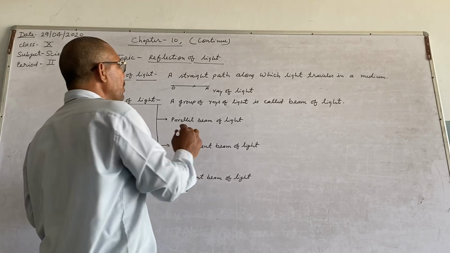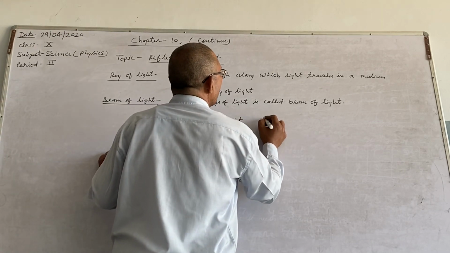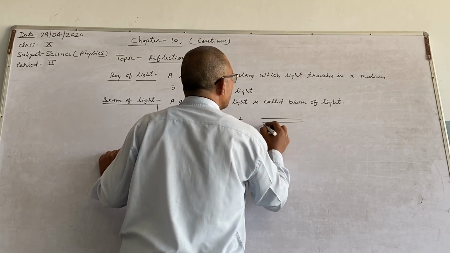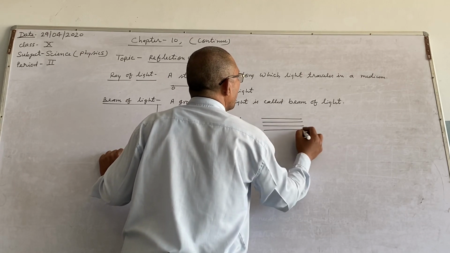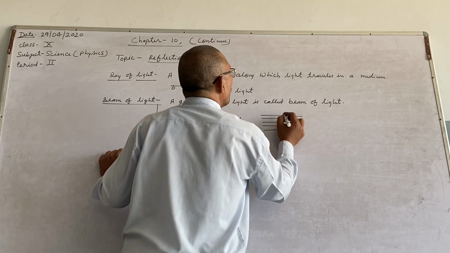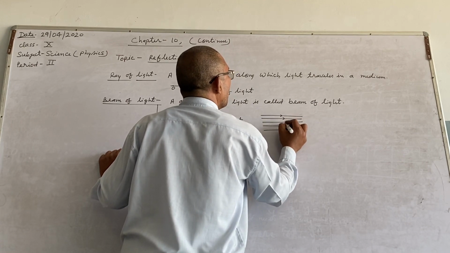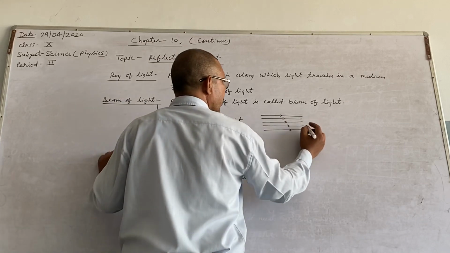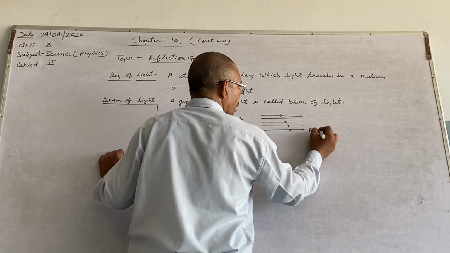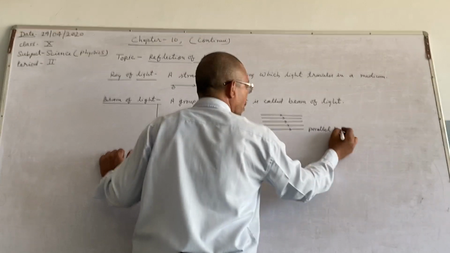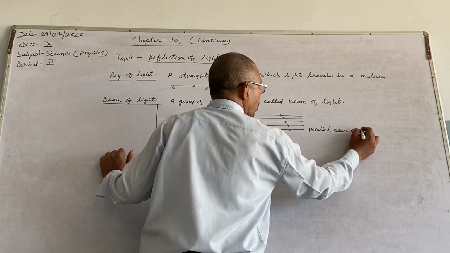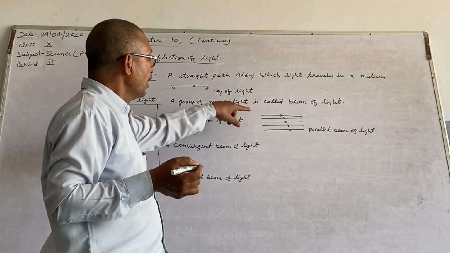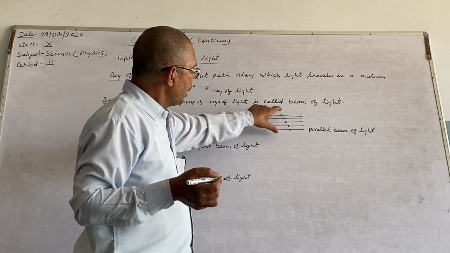In a parallel beam of light, the rays of light are parallel to one another. This is a parallel beam of light. That is, the rays of light are parallel to one another.